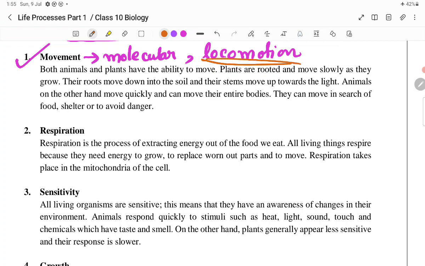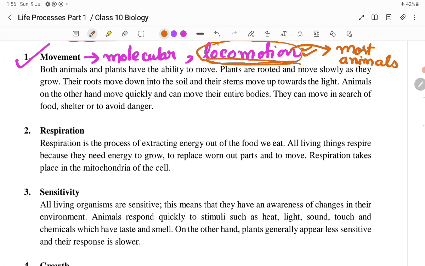Plants cannot perform locomotion because they do not have any locomotory organ. We human beings can perform locomotion because our locomotory organ is the feet. We can go from one place to another, but plants cannot perform this locomotion because they do not have any locomotory organ. For example, amoeba can move from one place to another with the help of pseudopodia, that is false feet. Paramecium can move with the help of its cilia, which is the locomotory organ of paramecium. So basically most animals perform locomotion, but plants do not perform locomotion.